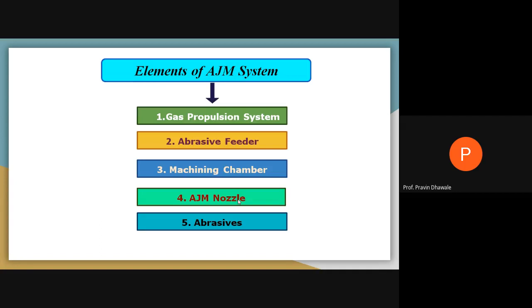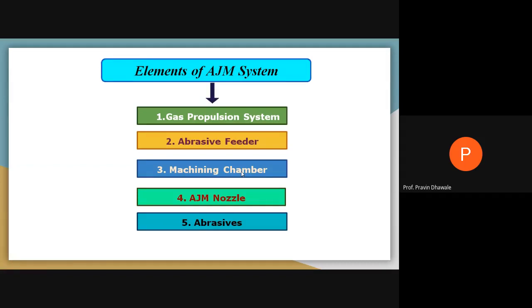Write down these elements of the abrasive system. Gas propulsion system, it includes the compressor and other accessories in order to regulate the flow of the compressed air. Abrasive feeder for the supply of the abrasive particles. Mixing, here you make a correction, that is mixing chamber, where we are mixing compressed air with the abrasive particles. Abrasive nozzle where